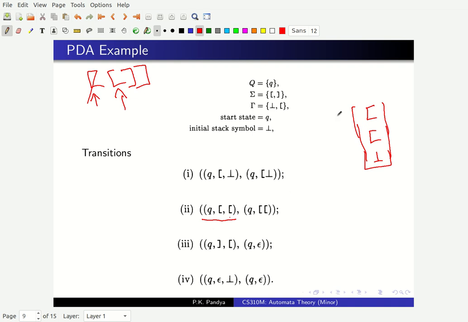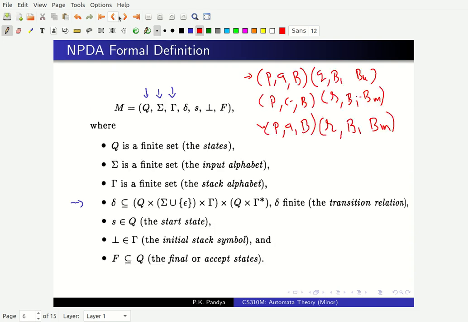And here is the third rule. Now my head has moved here, because I have consumed these 2 left brackets. On seeing a right bracket, if on top of the stack there is a left bracket, then I stay in state Q and I replace this top left bracket symbol by epsilon. So I erase this. So my new stack becomes just these 2 things, left bracket, bottom. So every time I see a right bracket, I cancel it against a left bracket which was pushed onto the stack. So you can see somehow, every left bracket is pushed onto the stack and every right bracket is cancelled against a symbol on the stack. And I'm somehow trying to check balanced parentheses. We'll see this automaton clearly, but you get a feel for what kind of automaton there is.